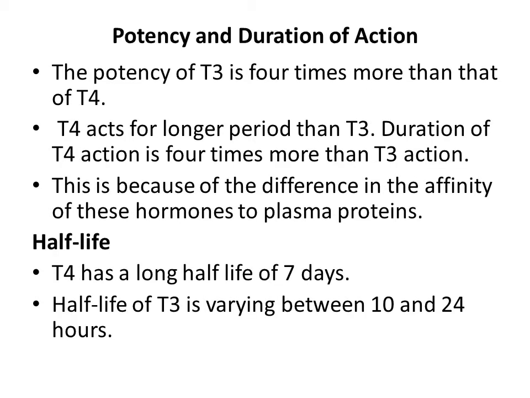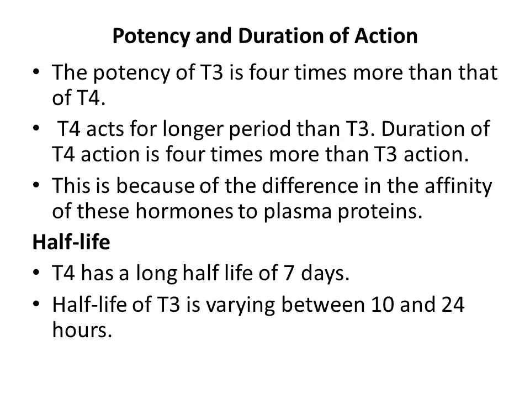Potency and duration of action. The potency of T3 is 4 times more than that of T4. T4 acts for longer period than T3. Duration of T4 action is 4 times more than T3 action. This is because of the difference in the affinity of these hormones to plasma proteins. T3 has less affinity for plasma proteins and combines loosely with them so that it is released quickly. T4 has more affinity and strongly binds with plasma proteins so that it is released slowly. Therefore, T3 acts on the target cells immediately and T4 acts slowly.